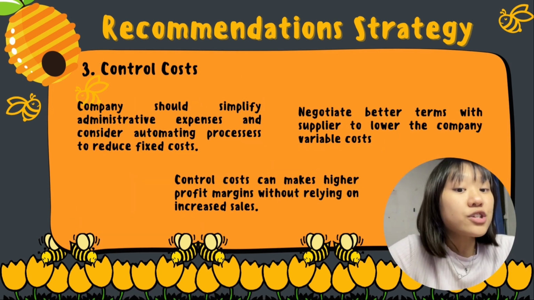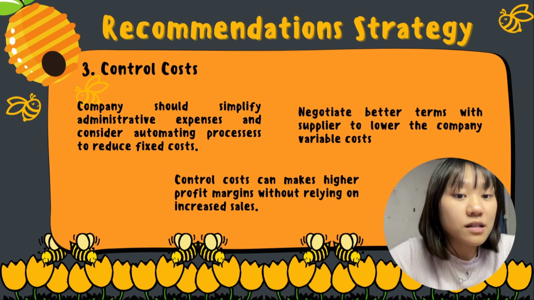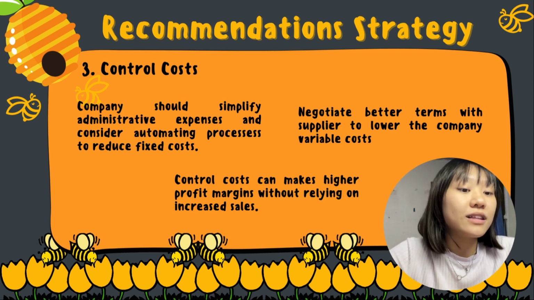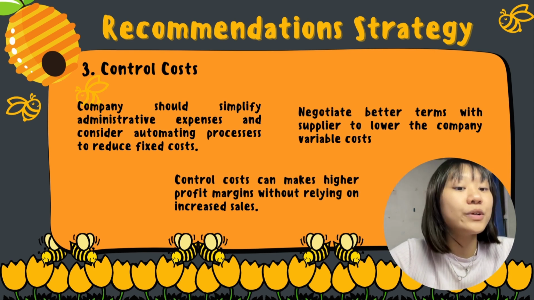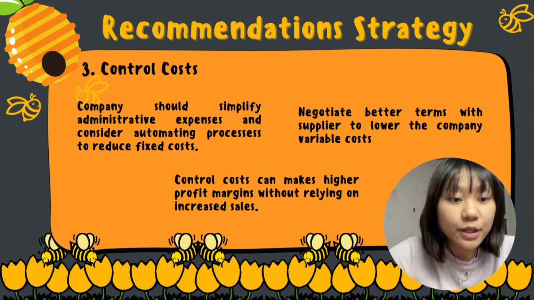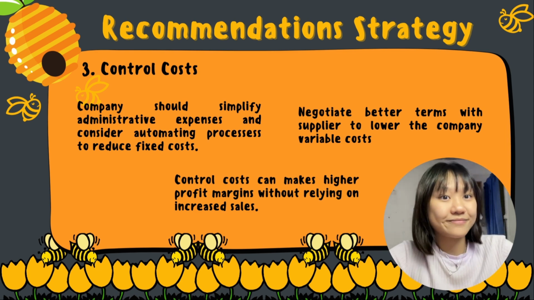The third recommendation strategy is to control costs for the company. So the company should simplify administrative expenses and consider automating processes to reduce fixed costs, and negotiate better terms with suppliers to lower the company's variable costs, since variable cost plus fixed cost is total cost. Controlling costs can make a higher profit margin for the company without relying on increased sales.